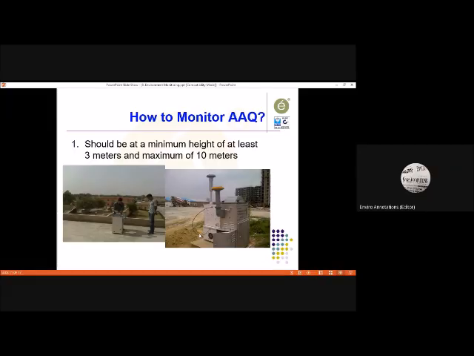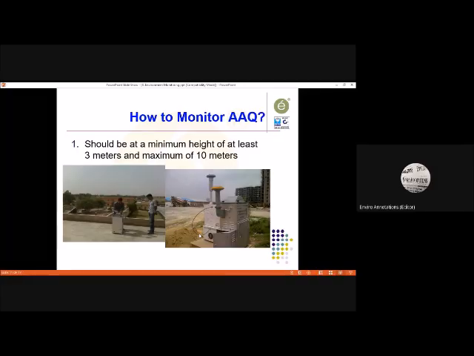Okay, there are so many other aspects we will discuss, and therefore before sharing with you what are the points to be considered, I am telling you that the right side picture is a wrong way of monitoring. This is a wrong way of monitoring. This picture should be rejected outright. There are so many reasons I will share with you, but primarily let me share number one.